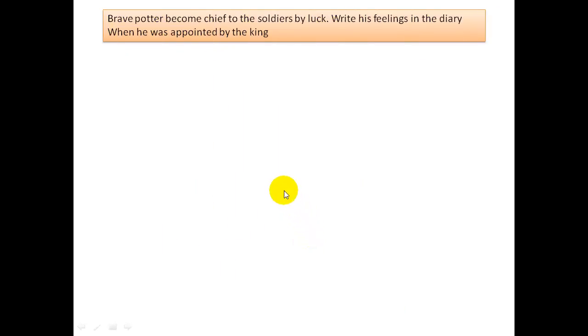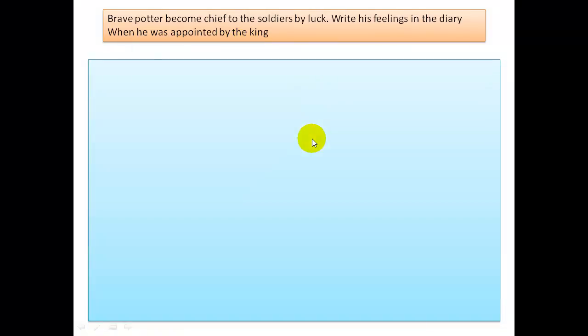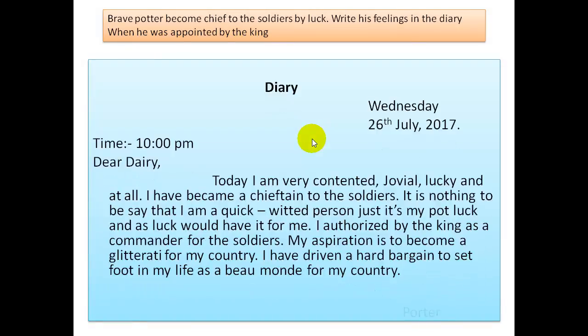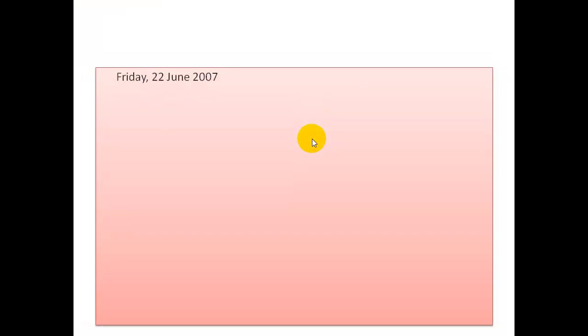And from the lesson "The Brave Porter", a porter becomes the chief of the soldiers by luck, not by his hard work. Write the internal feelings of the brave porter when the king has appointed him as the supreme commander of the army. How does he write his internal feelings in his diary? So you can write it. These are the things that you have to follow, and there are some important questions from our textbook.